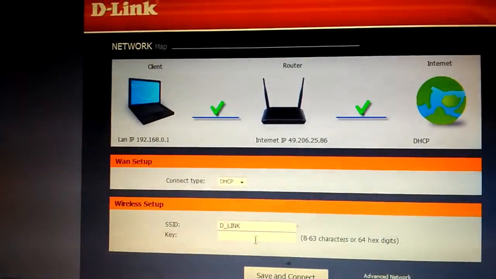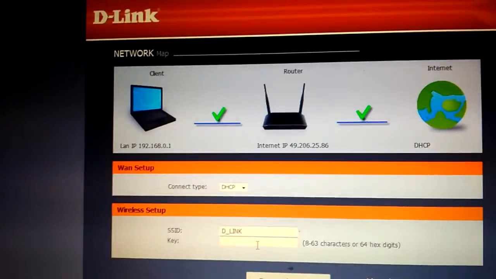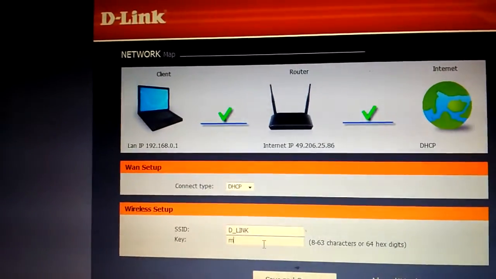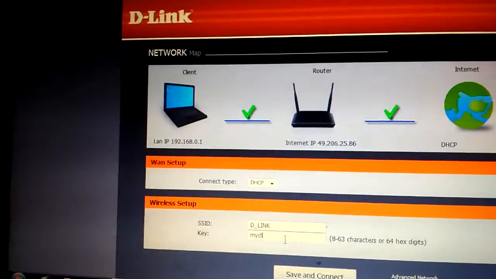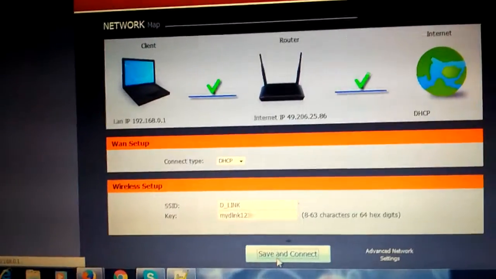The key is the security key. It must be 8 characters. Give it as myDLink123. Now click on save and connect.